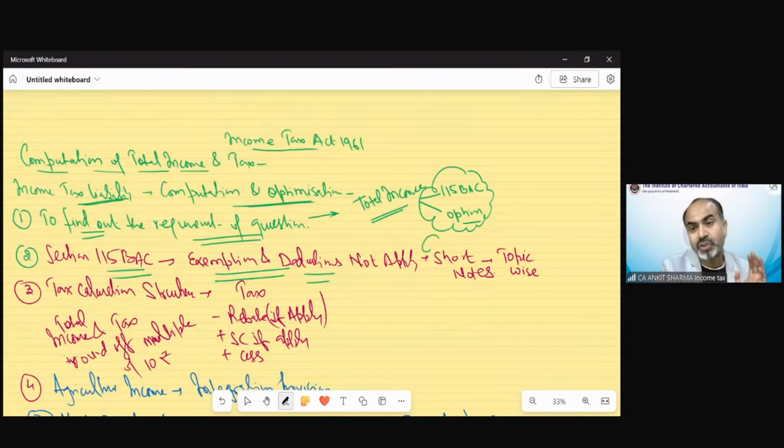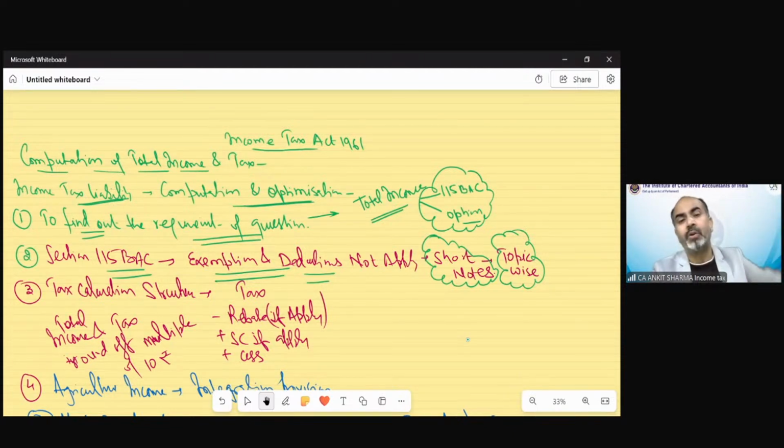So please make short notes for those exemptions and deductions, topic wise. When you are about to solve a question in the examination, you can recall those short notes: I am solving a question of salary, house property, PGBP or deduction, and if I'm solving it as per section 115BAC, certain deductions or exemptions are not going to be allowed.